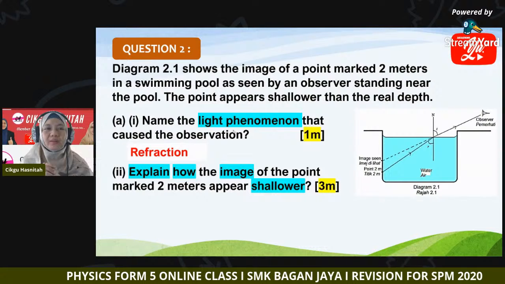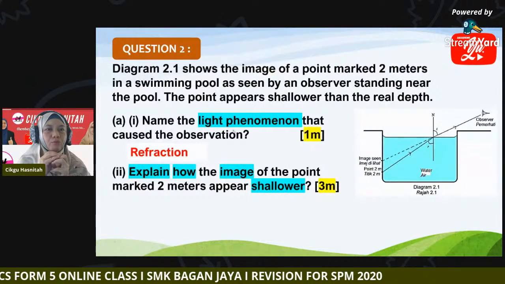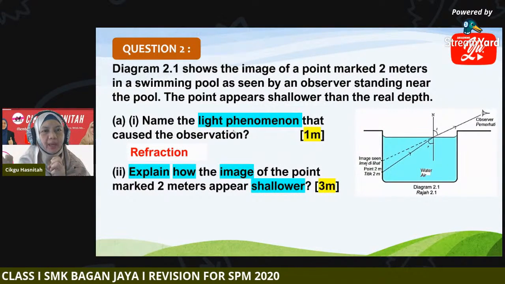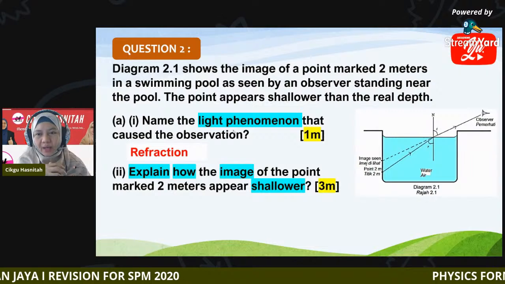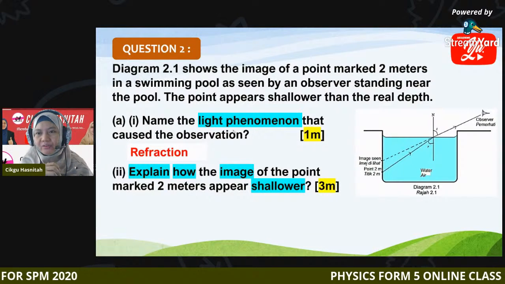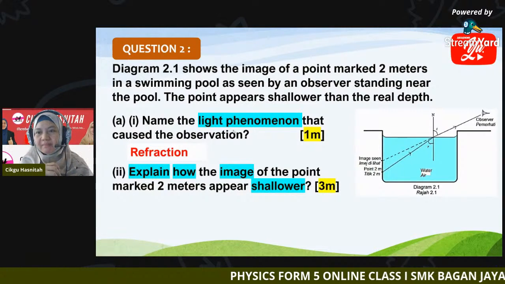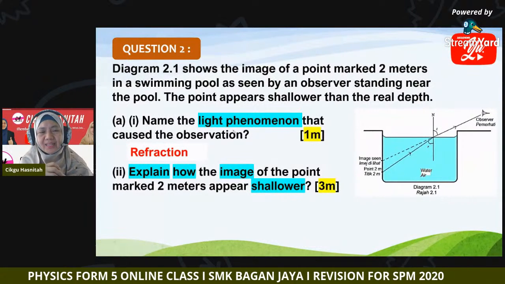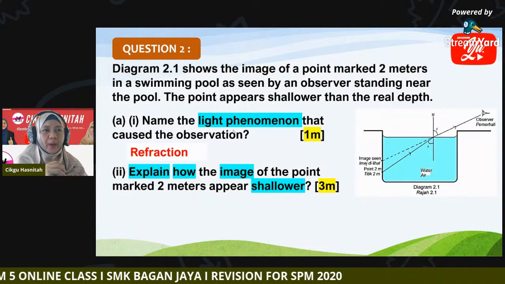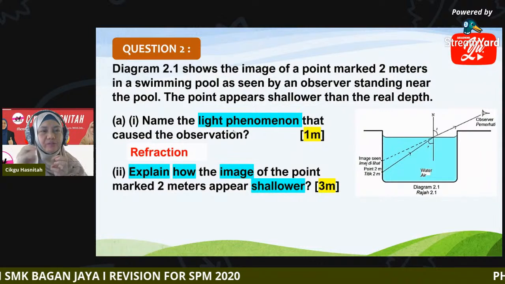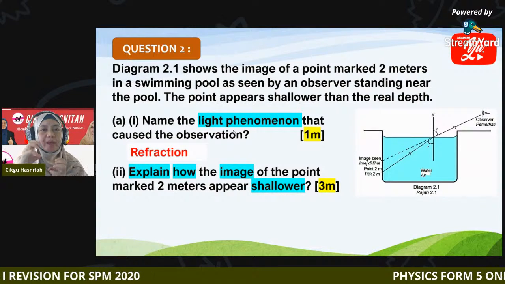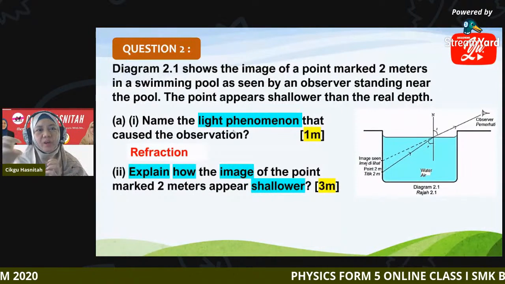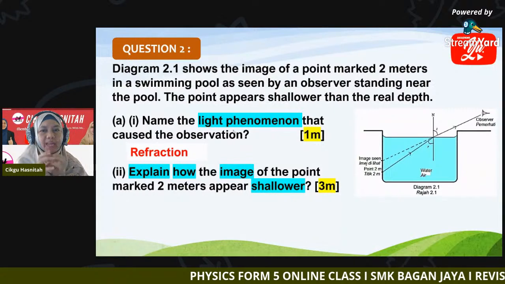First, you can talk about where the light moves or travels from and to. One student says light travels from a less dense medium to a denser medium. Is it? Where does the light travel from? It travels from the object into the eye of the observer. Where is the object now?